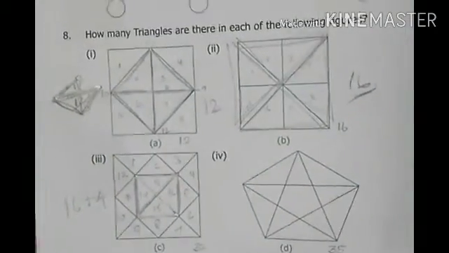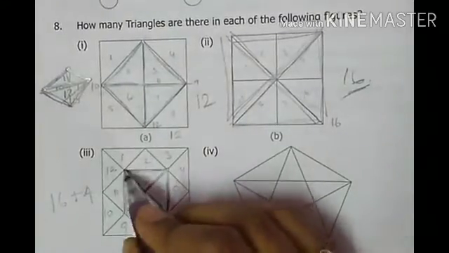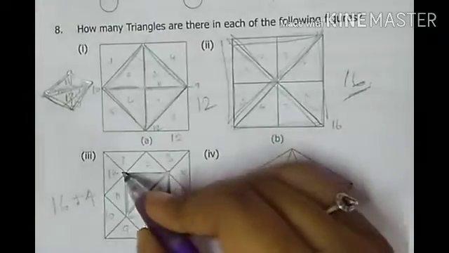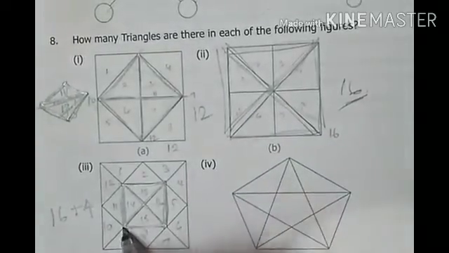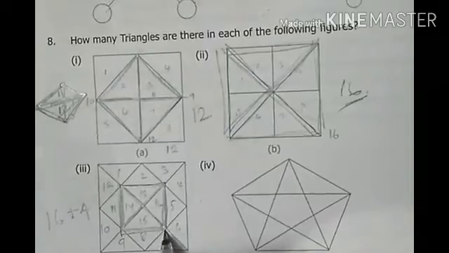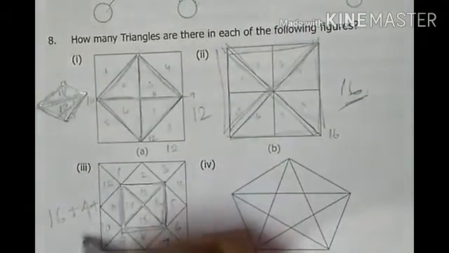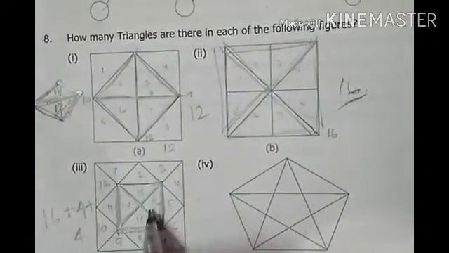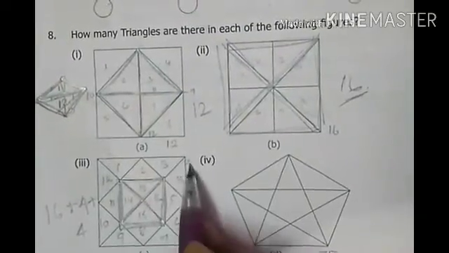And again the next one is, see this bigger triangle, same like this only. This is one, first triangle, and this is the second triangle. Whatever we have here, this is the second triangle, this is the third triangle, this is the fourth triangle. So totally we have plus 4. And see the bigger one, 1, 2, 3, 4, the bigger one, 4.